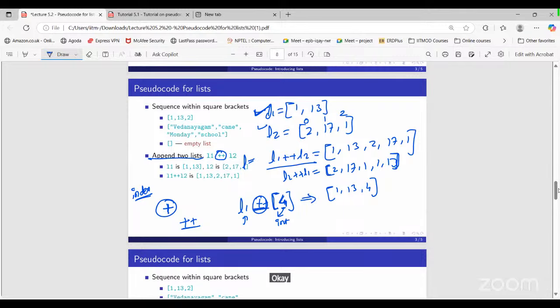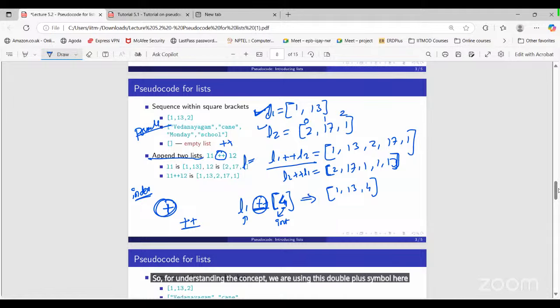Okay, sir. But if you see in Python programming, we use only single plus there. Okay. But here we are dealing with pseudocode, so for understanding the concept, we are using this double plus symbol here. Sir, in single plus, we can add only one element? No, we can add multiple elements as well.